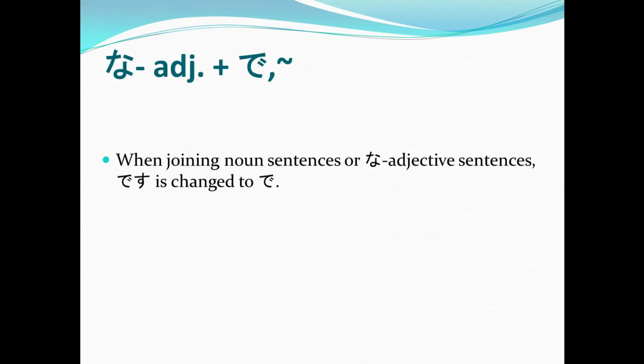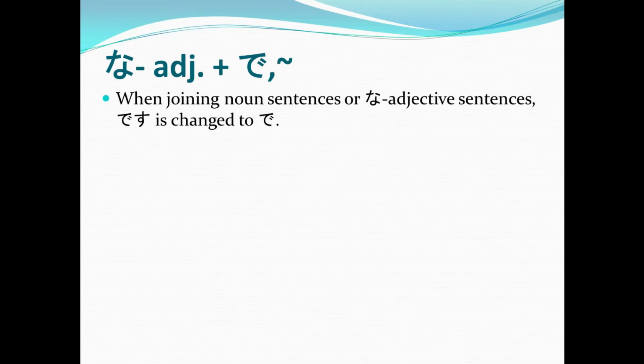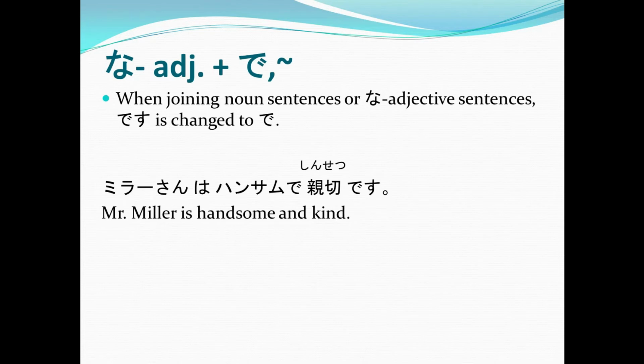Now, for joining noun sentences under the na adjectives, we just have to add de. Again, when joining noun sentences or na adjectives, desu is changed to de. Example, Mira-san wa hansamu de shinsetsu desu. Mr. Miller is handsome and kind. We use de for hansamu because hansamu is a na adjective.